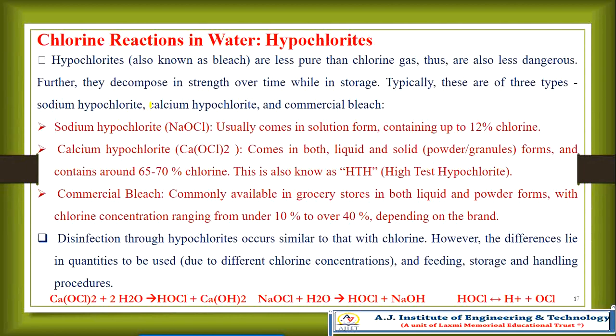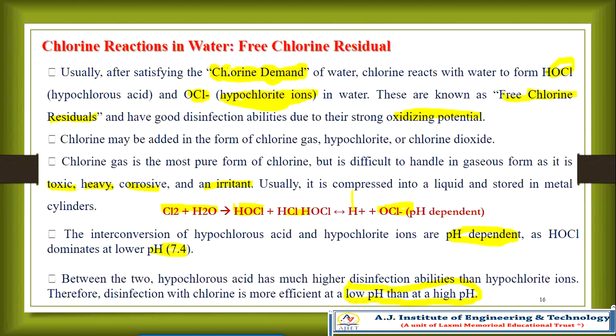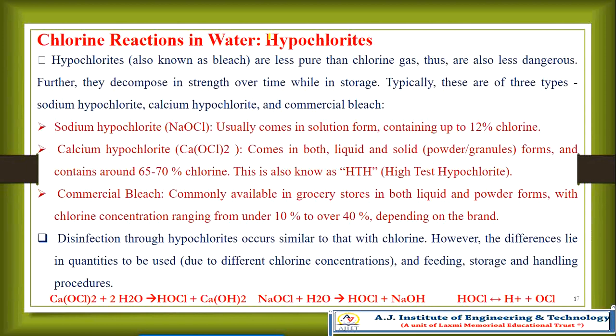Now we'll move to another reaction, chlorine reaction in the water with hypochlorite. Here we have discussed hypochlorous acid as well as the hypochlorite ion. Hypochlorite is also known as bleach, or bleaching powder. Bleaches are less pure than chlorine gas, thus they are also less dangerous. Further, they decompose and decrease in strength over time while in storage.